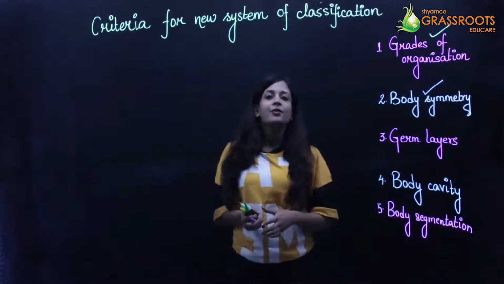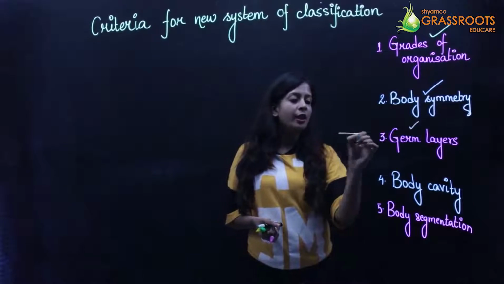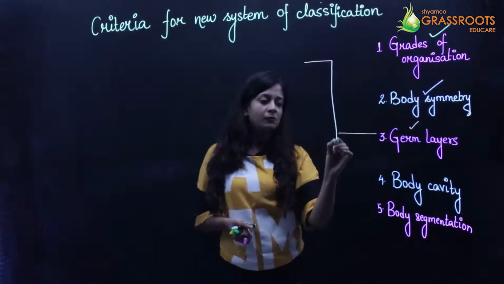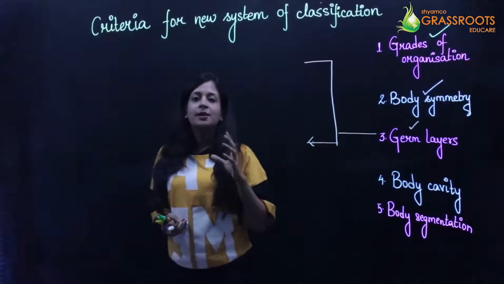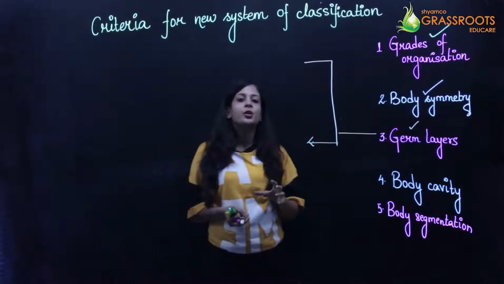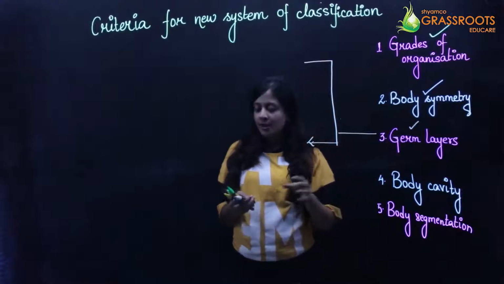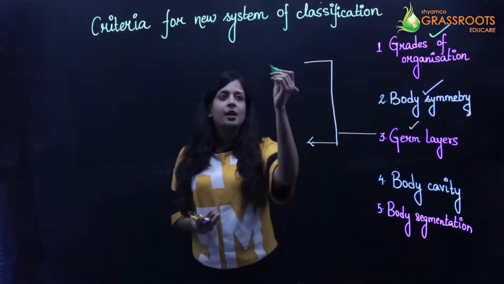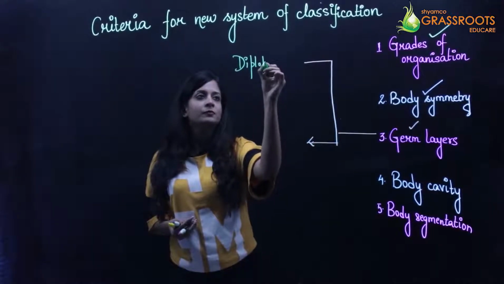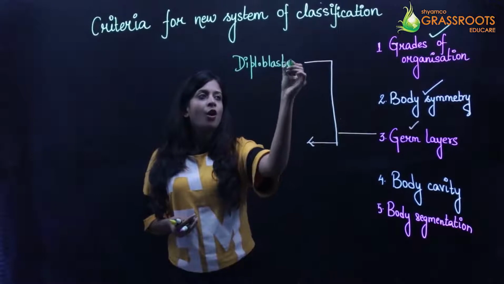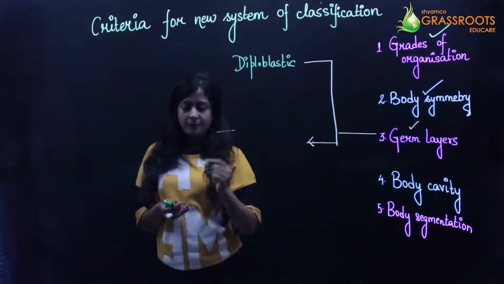The next criteria which we will be studying is your germ layers. Now these germ layers, okay, now these germ layers which is there, these are basically formed of primary layers of cells during embryogenesis. तो जितने भी animals है, on the basis of the germ layers can be divided into two types. Either it can be a diploblastic animal, okay, or it can be a triploblastic animal.